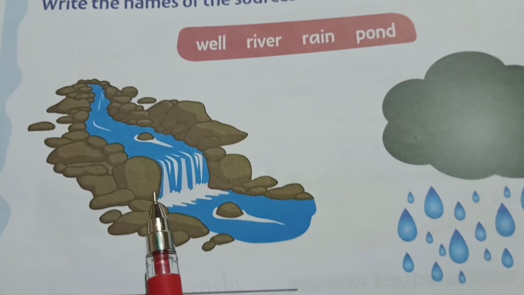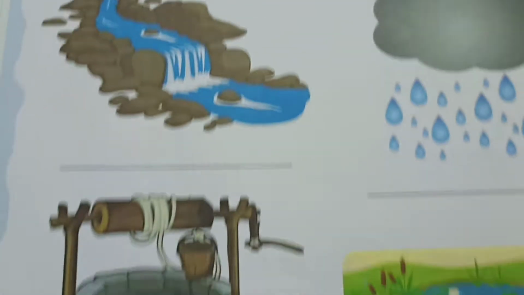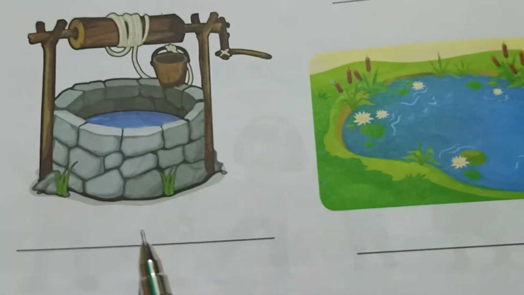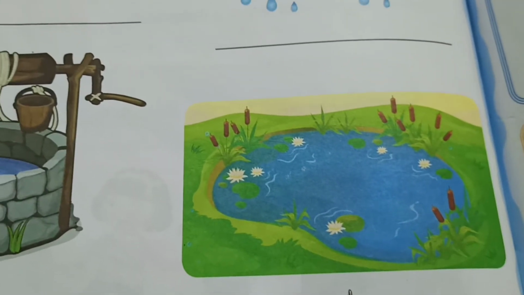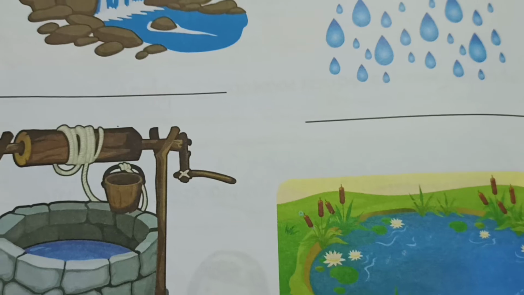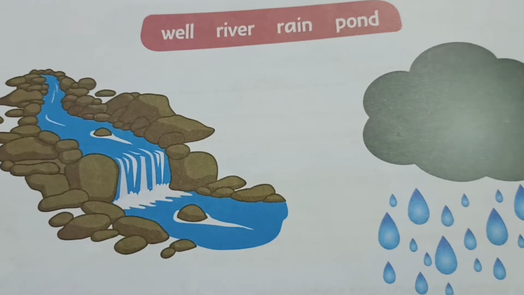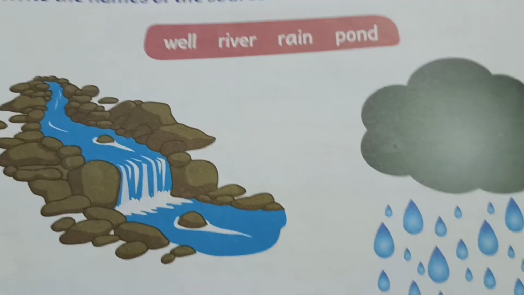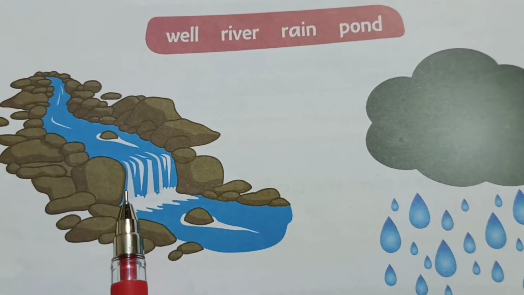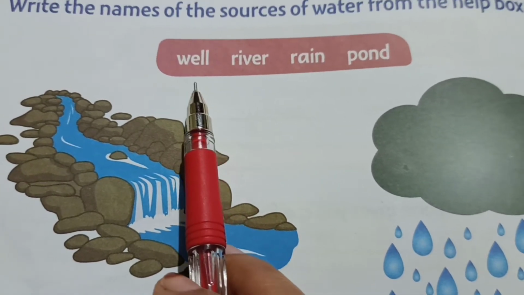This is river. Well. This is pond. Also we get water from the bore wells, tap. But the main source of water is rain. Now what is this, children? This is river. So here the spellings are given.